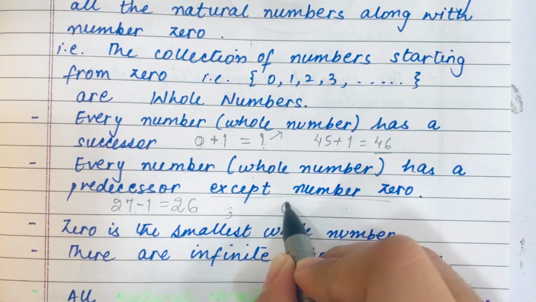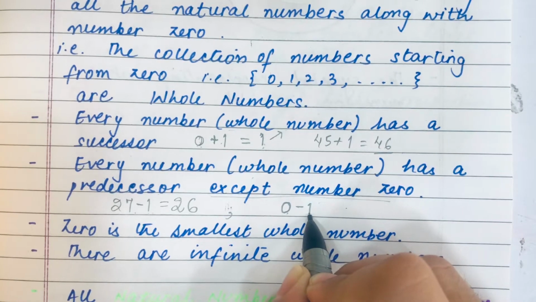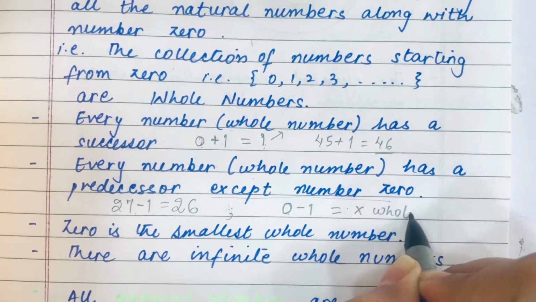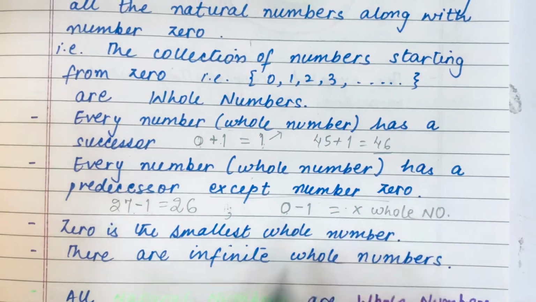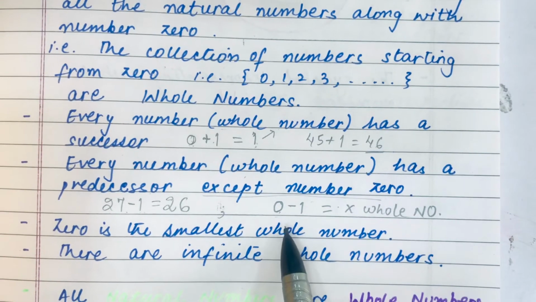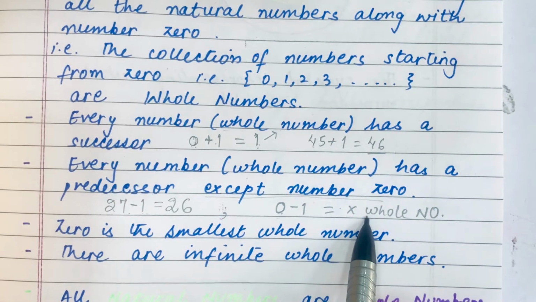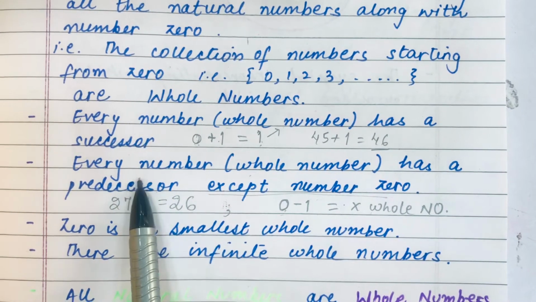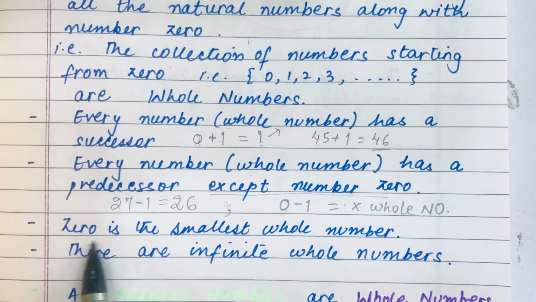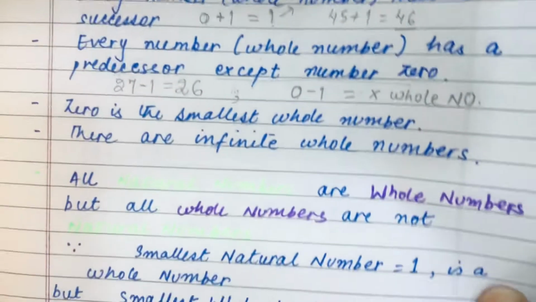Let's take 0. 0 is the smallest whole number. For finding out its predecessor, we need to subtract 1, but we are not getting any whole number here, right? And we have not discussed till now 0 minus 1. So we'll discuss that later when we do the integers chapter. So can we say 0 does not have any predecessor? So every whole number has a predecessor except number 0. Clear? 0 is the smallest whole number and there are infinite whole numbers.